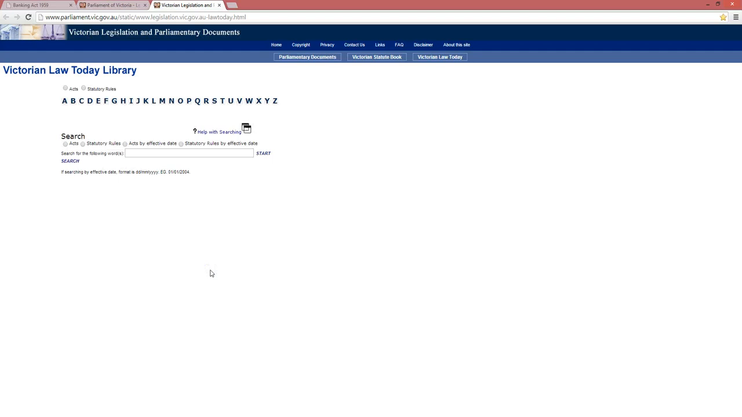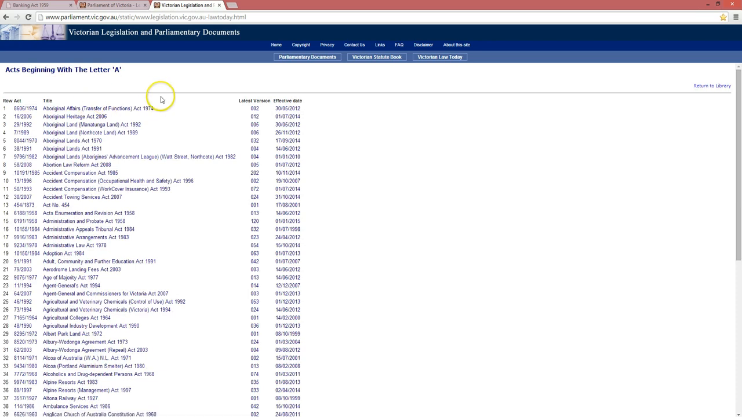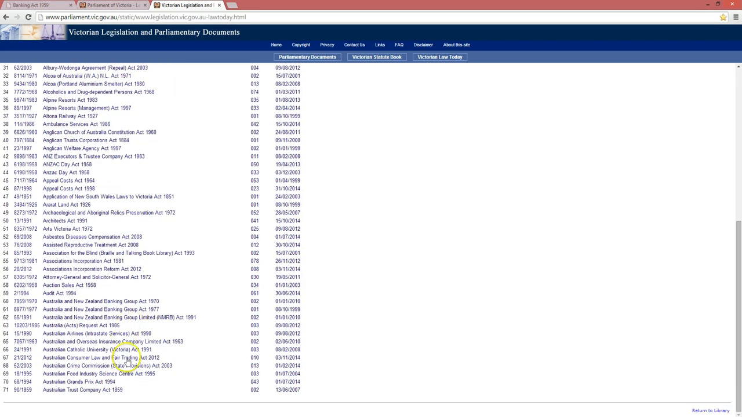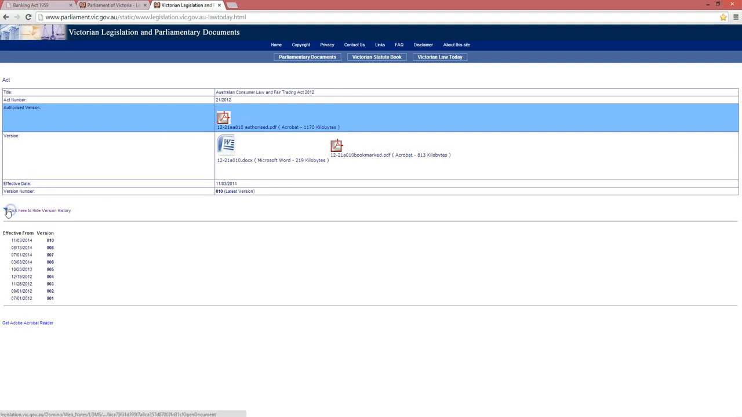And let's say, for example, we are looking for an example of state legislation, which would be the Australian Consumer Law and Fair Trading Act. Since it starts with A, this process will be slightly different for each state, but then we go down to here and we find it, and we find the authorized version, and here's the history, but you won't need to see that. So if you click on the authorized version, we should have the act.